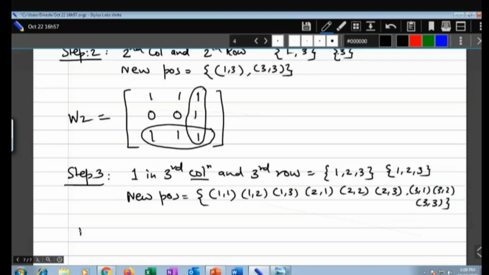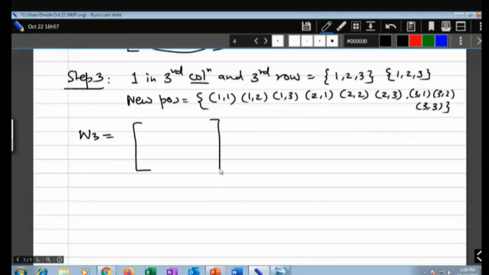So ultimately W3 will look like 1 1 1, 1 1 1, and 1 1 1, and that's it. Since you have only 3 elements, after the third step you will exit, and the transitive closure is W3.